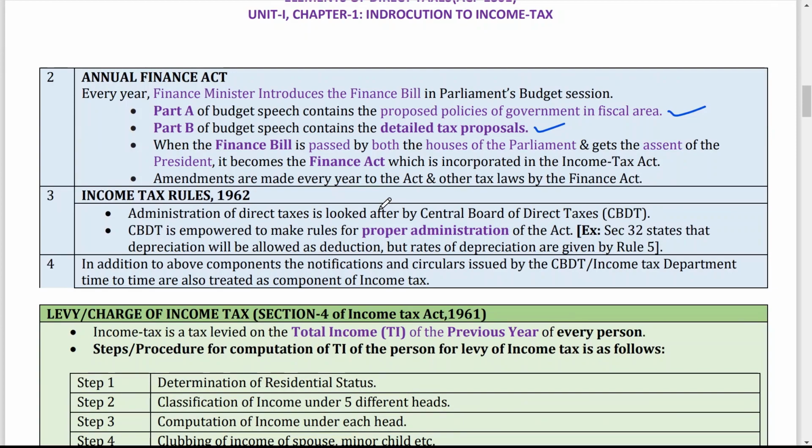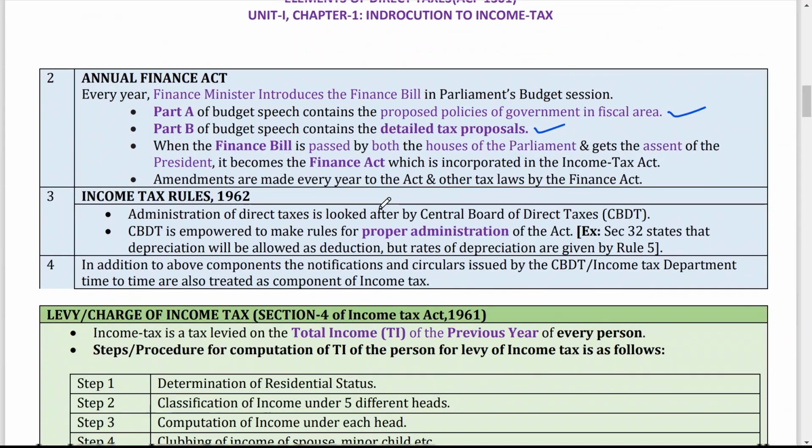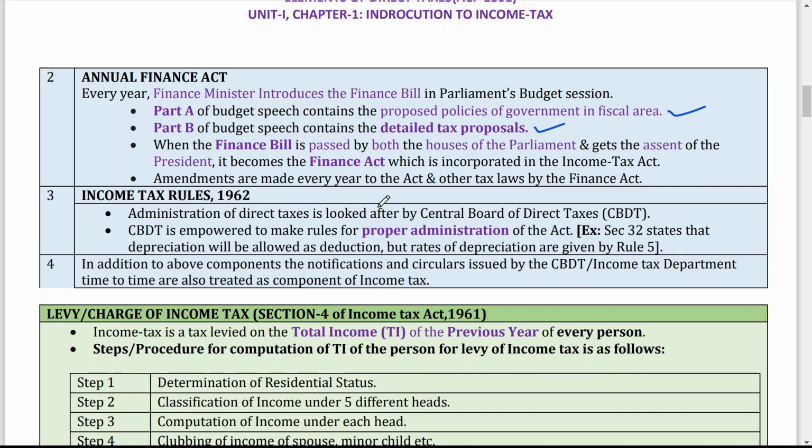First we discussed the Income Tax Act, which is the Act of 1961 but comes into force on 1st April 1962. And what is the Annual Finance Act? Every year it is declared, and there are two parts, Part A and Part B. In Part A, the government proposes some fiscal policies related to the fiscal area, and Part B contains the detailed tax proposals. When this bill becomes an act, I already told you. Every year some amendments come in this Finance Act.